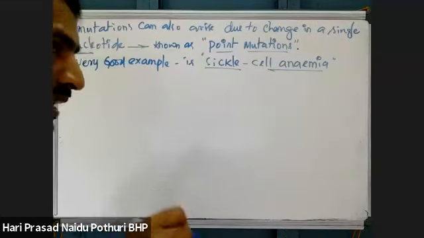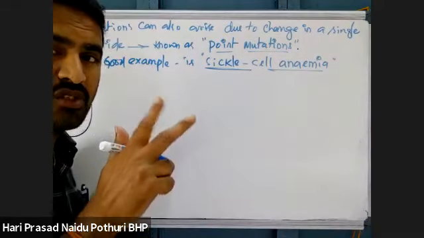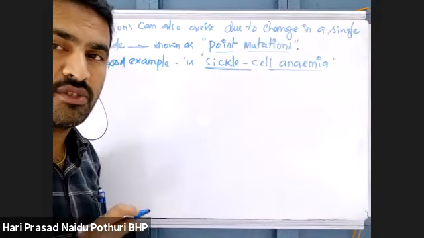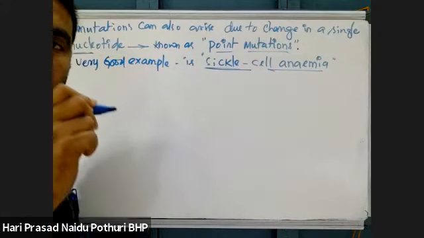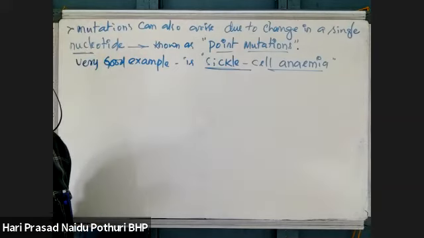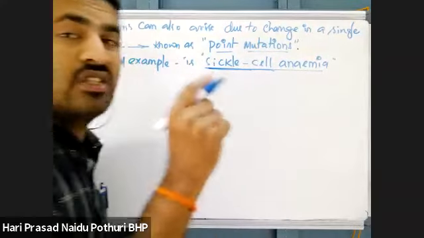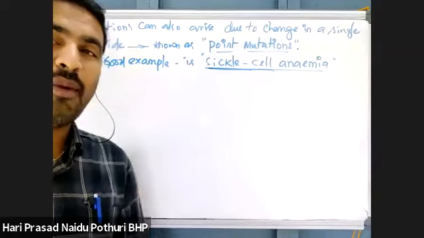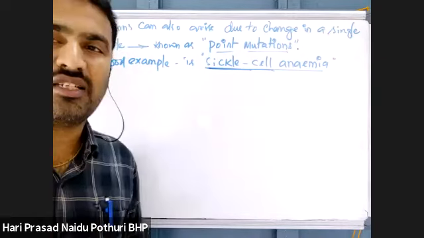Hemoglobin has 2 alpha chains and 2 beta chains, peptides made from their genes. When those genes undergo expression, hemoglobin is formed. But a single nucleotide substitution results in a change of one amino acid in hemoglobin, so the entire hemoglobin structure gets changed.